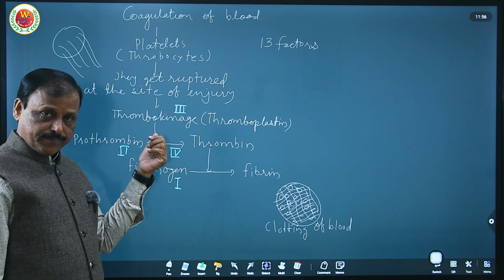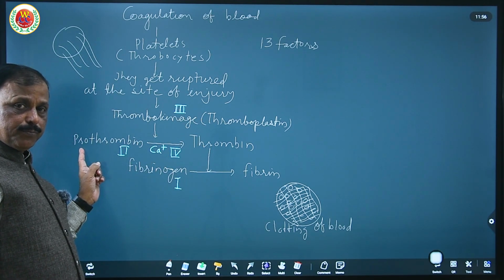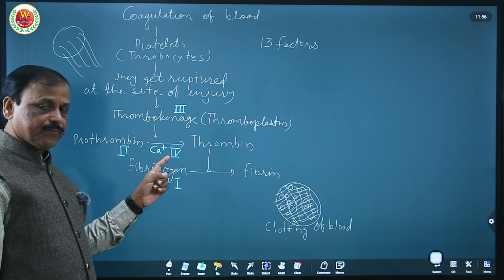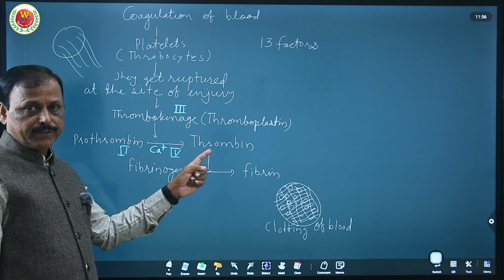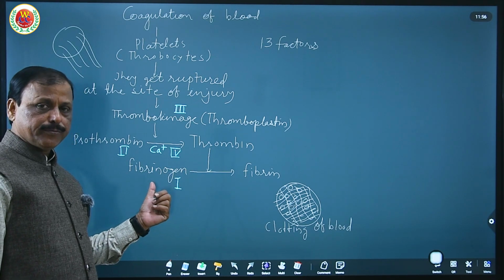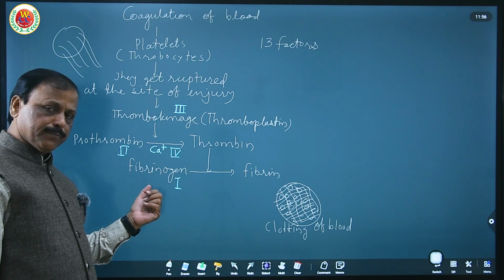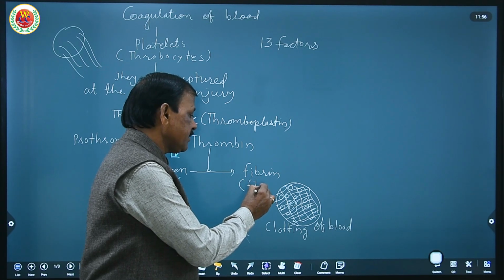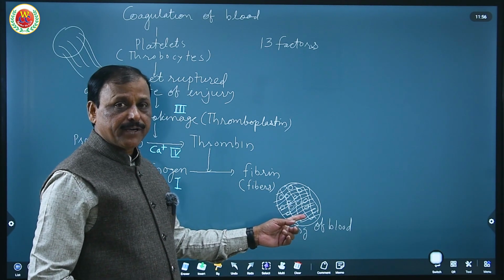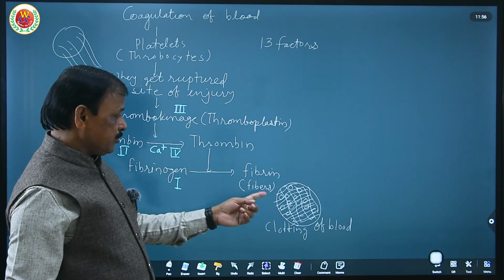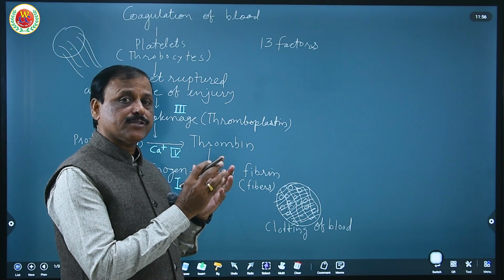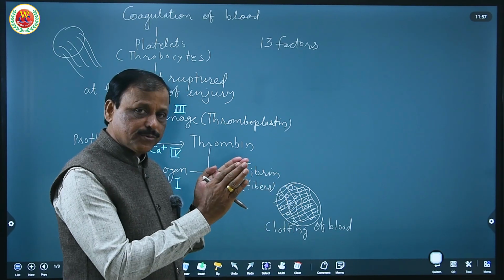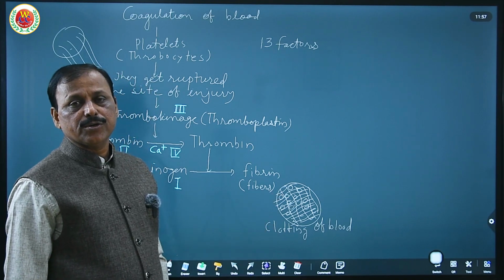This catalyzes the conversion of inactive prothrombin in the presence of the cofactor calcium, the fourth factor, into thrombin. Further, thrombin acts on fibrinogen, a soluble plasma protein, converting it into fibrin fibers, and these fibers form a mesh around the injury so that dead RBCs or formed elements get attached into the mesh and stop the oozing of blood. That process is known as clotting of blood.